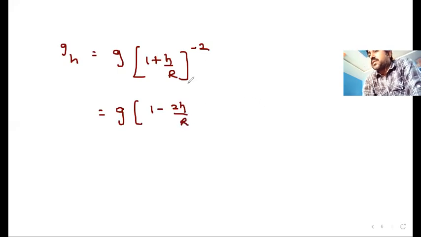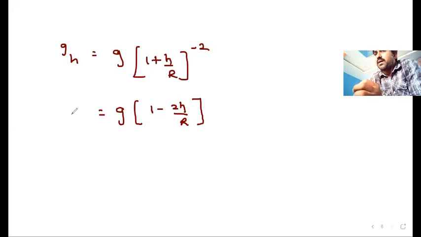But if H is small, then we can just neglect all the higher order terms, so H square by R square, H cube by R cube, like that you will get. When you compare the square of 0.1 something with square of 6,400 kilometers, it is negligible. So we have taken only 1 minus 2H by R, G into 1 minus 2H by R. This is the formula finally we can use to calculate the variation of G value with height only.